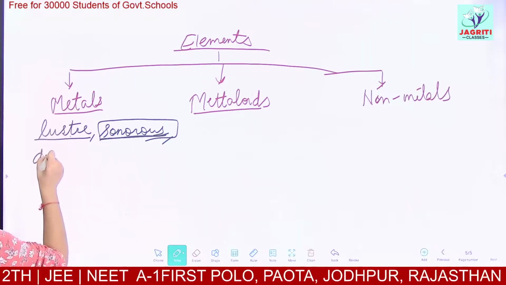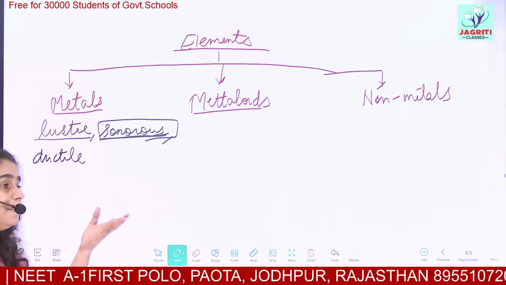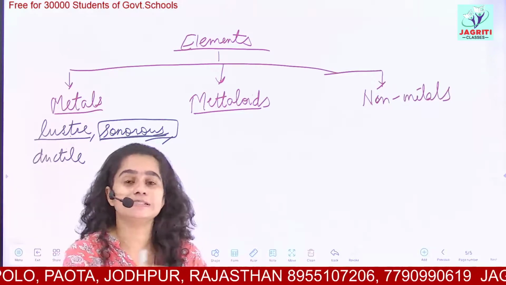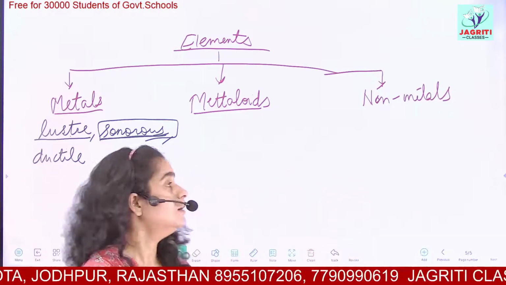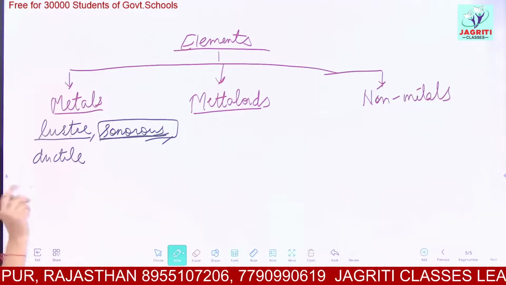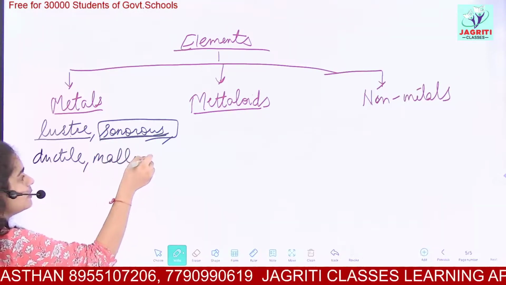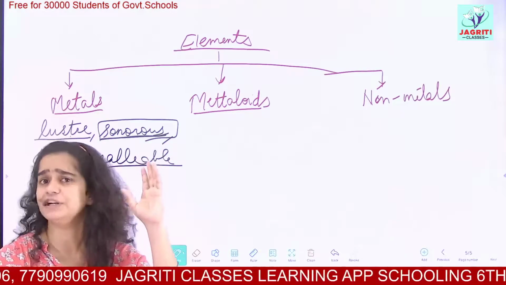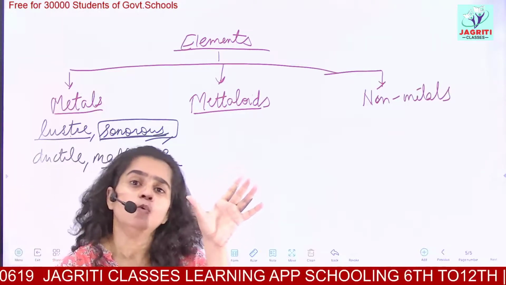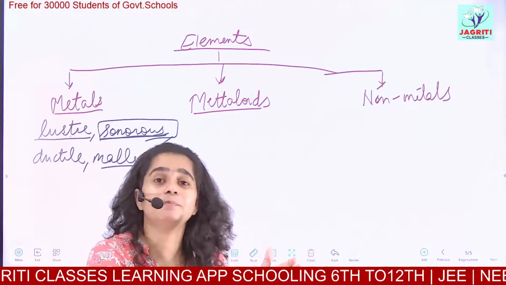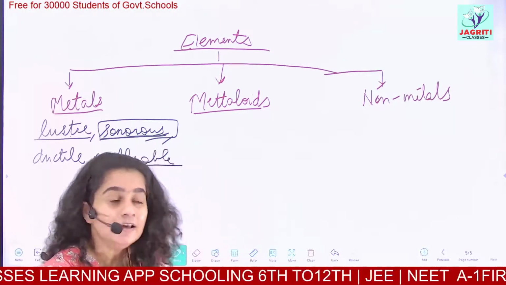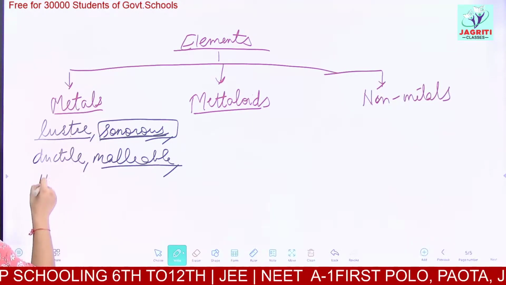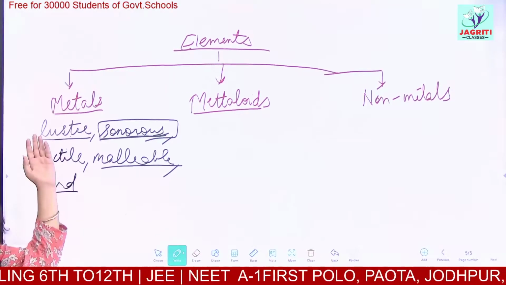Then metals are ductile. Ductile means from a metal you can make a wire. The most common is gold. If you take gold, say we make a necklace, and a necklace is what? A wire. So metals show ductility. Next, metals are malleable. Malleable means they can be made into sheets. If I give you a block of gold, and you hammer it, then it converts into a thin sheet. So metals are malleable. Then metals are hard. So these are some properties of metals.